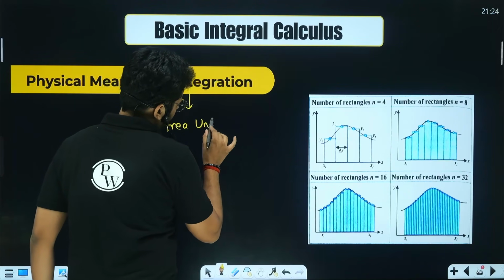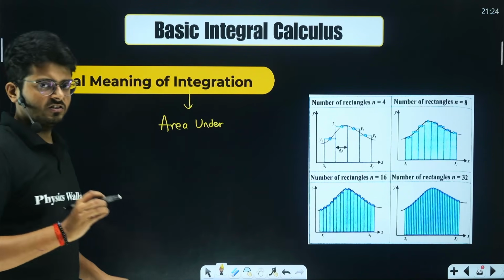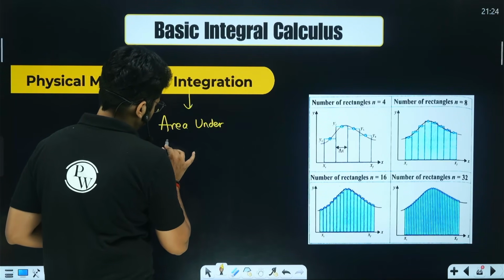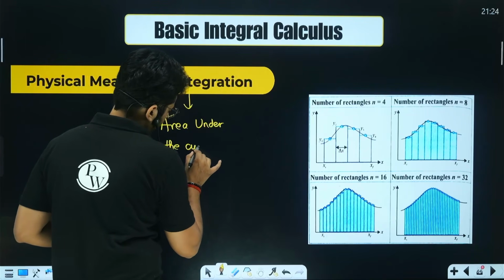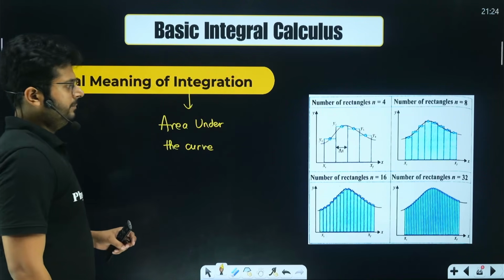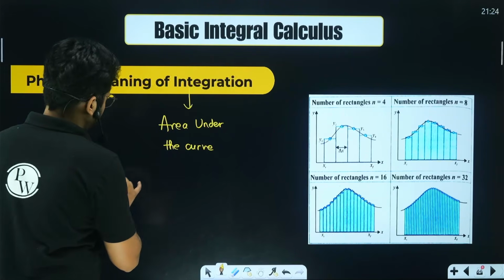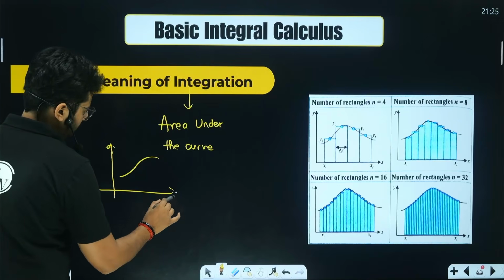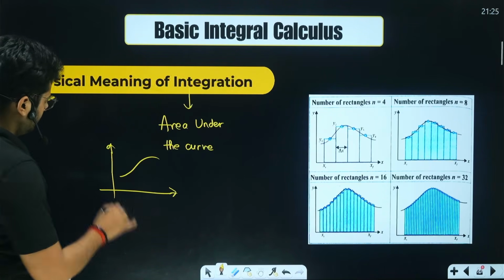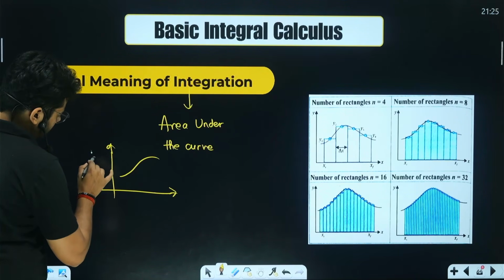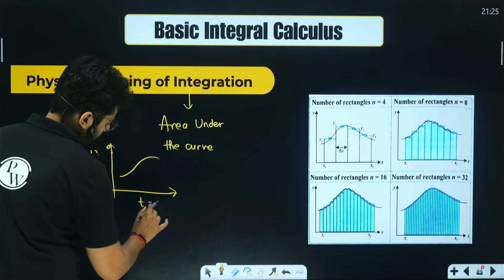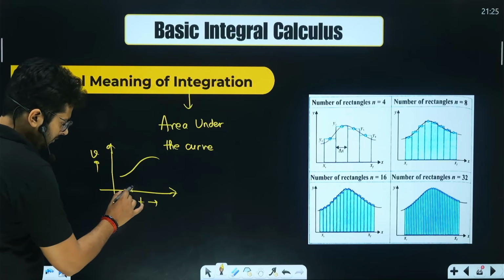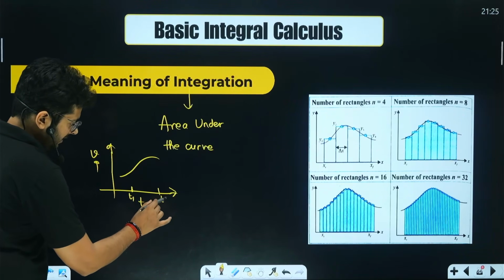Area under the curve. Right from the kinematics, this differentiation and integration will start helping us. So integration helps us to find the area under the curve. For example, if I have this little graph like this between, let's say, velocity and time, this is the graph of velocity and time. This is one value of time t1 and this is another value of time t2.